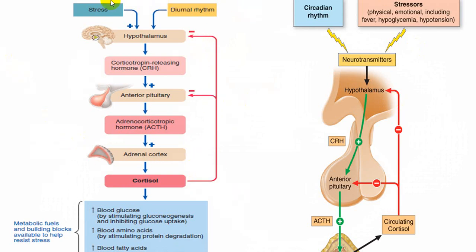The hypothalamus will be stimulated by stress, physical, emotional, fever, hypoglycemia, hypotension, and also by circadian rhythm, or we call diurnal rhythm. And that is how it is acting.